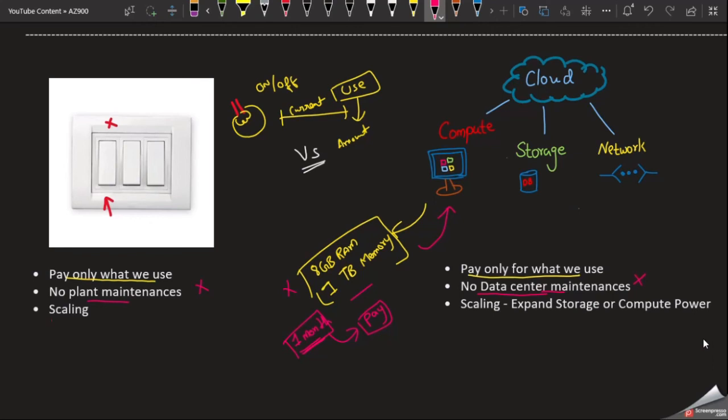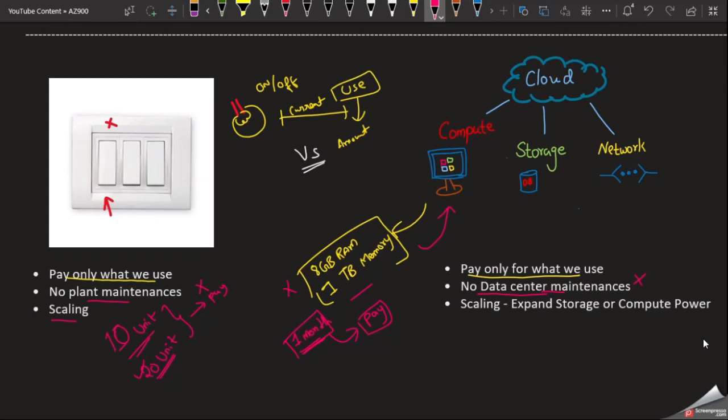And scaling. Let us assume that daily in your home you are using 10 units of current. Suddenly your relatives came, a few people came into your home, and so your daily current consumption increased to 20 units. But at the end of the month, what you actually use, that only you are going to pay, right? We can scale how much current we need, and for less workload we can use less current.